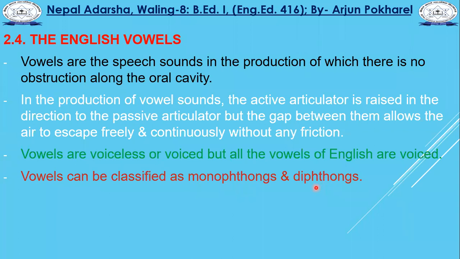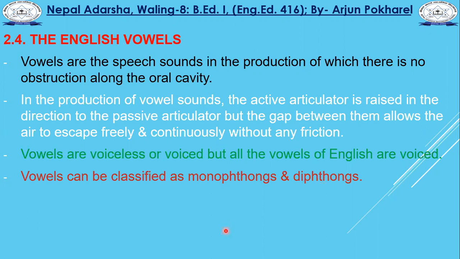And H-I-G-H is high. For example, ha is the consonant, and the I has two sounds, ah and ee. This is not a combination of two vowels but a combination of two vowel phonemes. That is a single vowel, and that single vowel is known as a diphthong. The combination of two vowel phonemes is also known as a single vowel. A diphthong is not regarded as two different monophthongs; it is a single vowel.